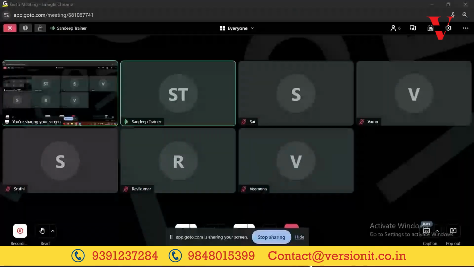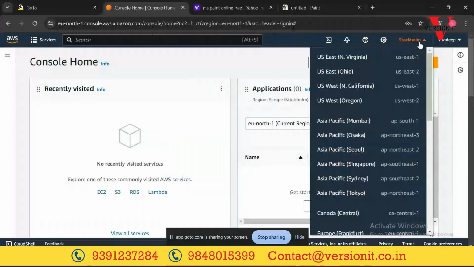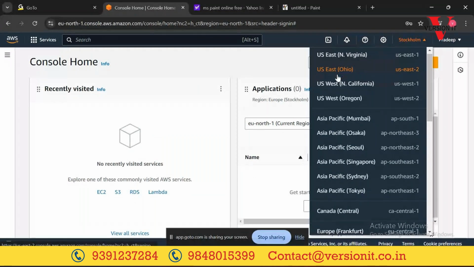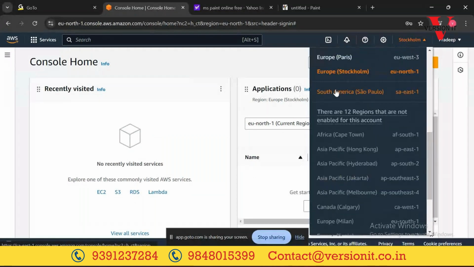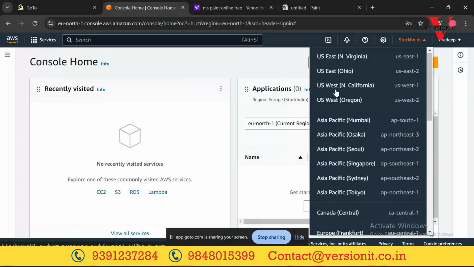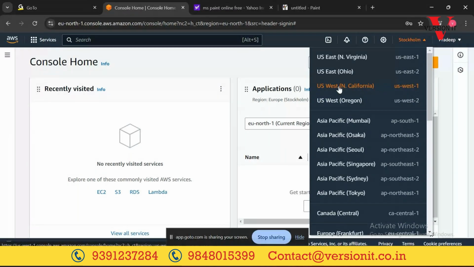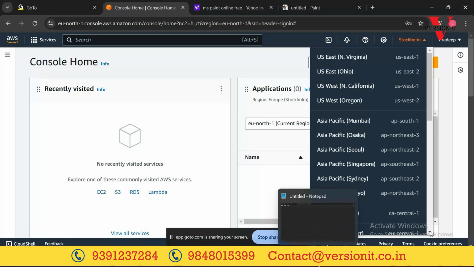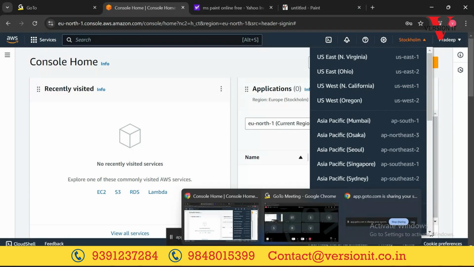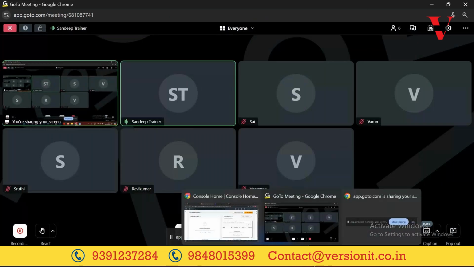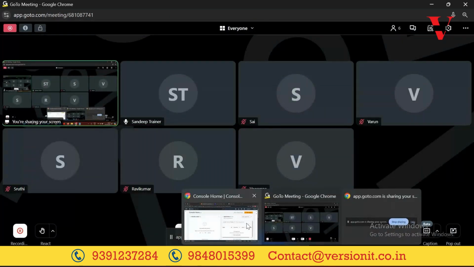So here are the list of regions where AWS cloud is having its data centers. Now for our lab, even in real time also, if you want to take your servers for rent, we will be sticking to any one of the regions.